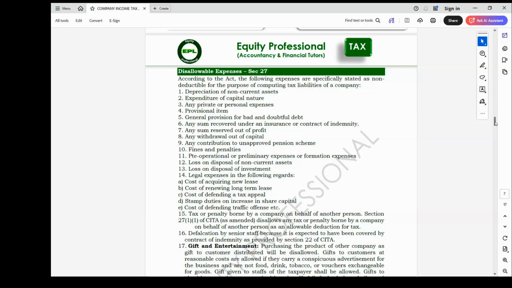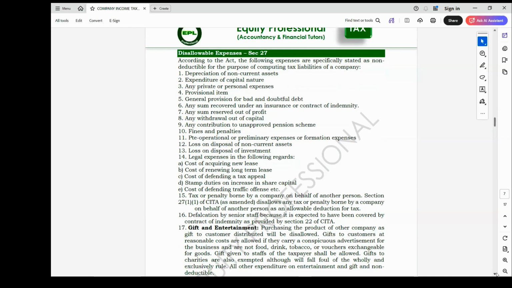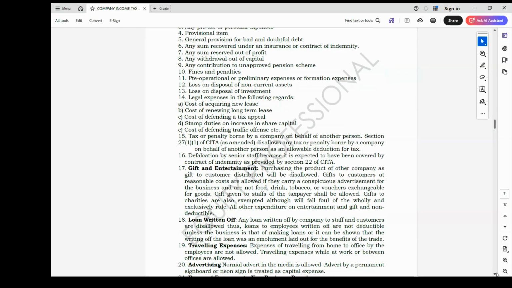After the end of the meeting, they will distribute items. All the money that is incurred towards that is allowable. Also, entertainment of customer that is business related is allowable. But where it is not business related, it will be disallowed. Then we also have loan written off. Any form of loan, this loan can also be in two forms.